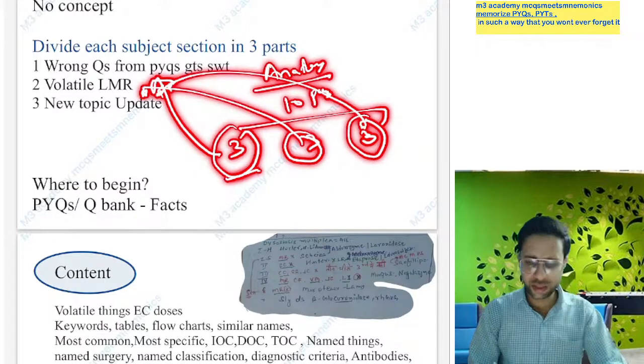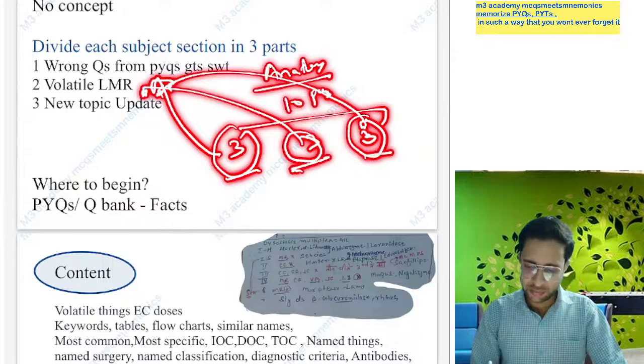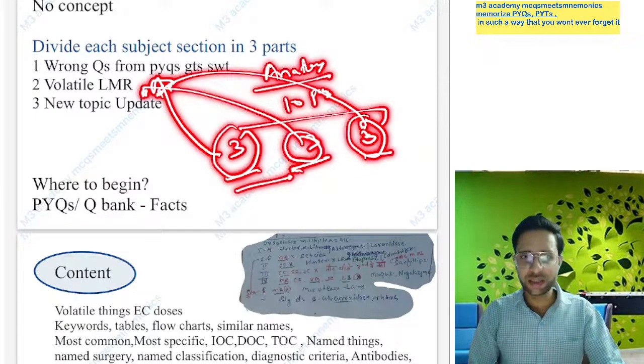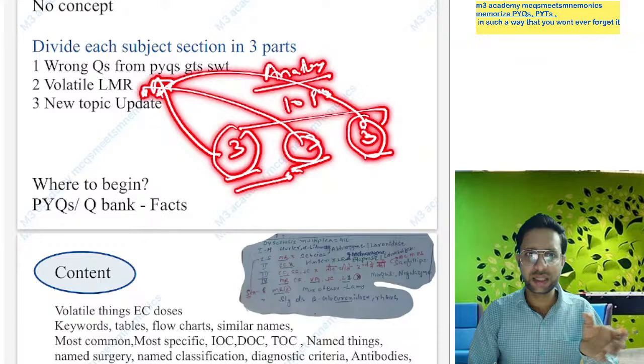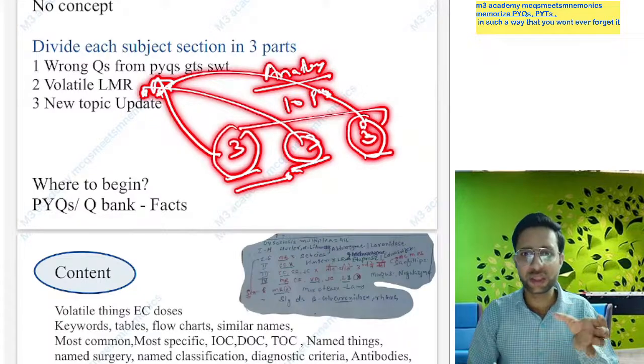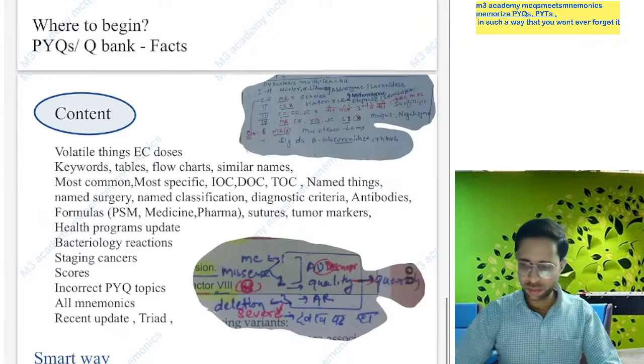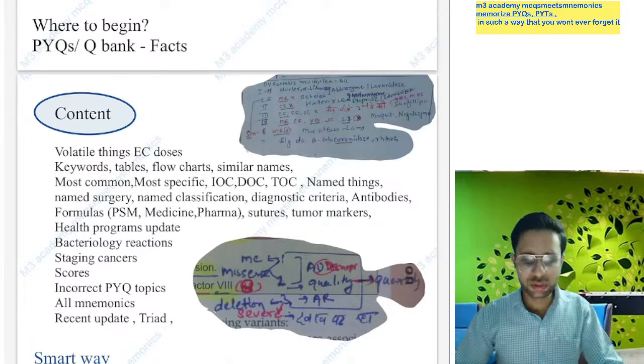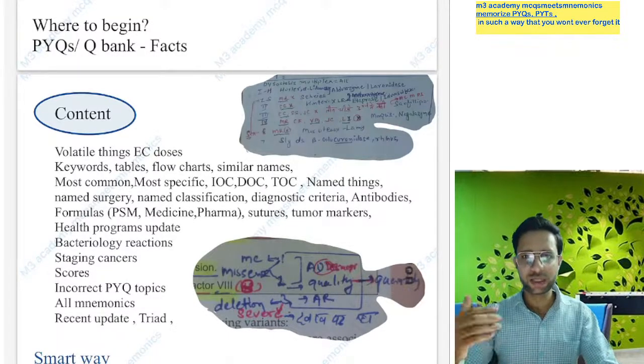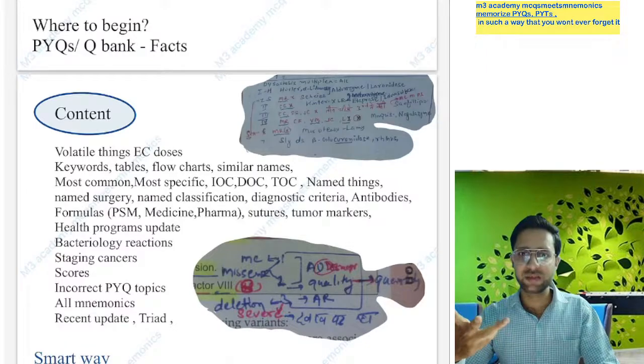So in this way you can divide each subject's pages into 3 sections. The initial one is wrong questions, the next is volatile or LMR stuff which you need to revise in the last minutes, and the last is new topics or recent updates. So where to begin making the 28 notebook? While you are solving PYQs, GTs or subject-wise tests, if you find anything forgettable or volatile, or if you keep making mistakes on that topic, you can add it to this notebook.